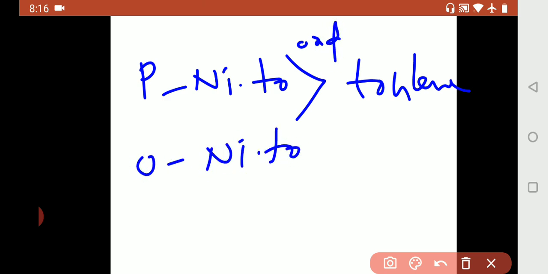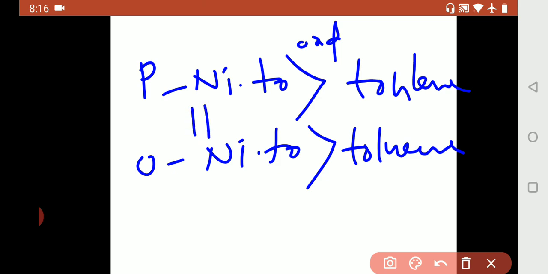That is, if we see the order, para nitrotoluene is faster than toluene. In which way? In oxidation. Okay, same. Orthonitrotoluene, oxidation is faster than toluene. So these two oxidations are the same speed because both are substituted at ortho and para.